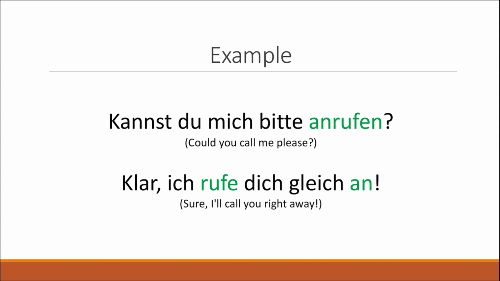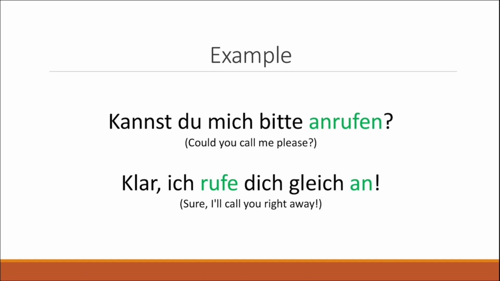Well, as we said, if we consider the verb anrufen, which means to call someone, then you can see that there is a slight change between the first and the second sentence. In the first sentence, we simply have the infinitive form of anrufen. In the second sentence, however, we're building a normal sentence, so you would think of building the present simple. As we already talked about in lesson 4, in order to build the present simple of anrufen, we would say "ich anrufe", because anrufen is a regular verb, right? But the problem with that is that anrufen is a separable verb.